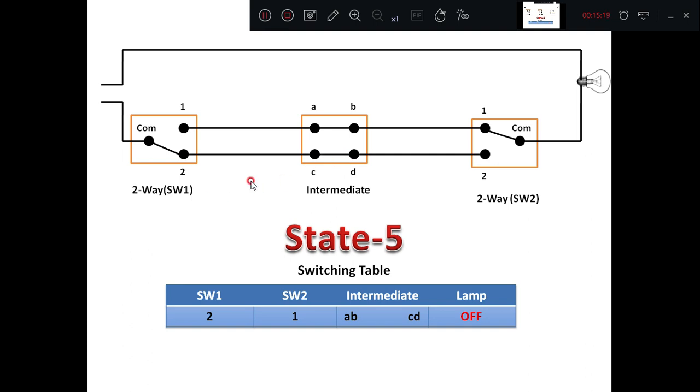Then you can see here, if we are giving a supply here, what happens? The current will take a path here. If there is a closed path, then it will flow up to this, but however there is no connection here. Therefore there is a discontinuity of the supply. Because of that, the lamp will not glow. Therefore the lamp is off. For state 5, when switch 1 is at 2, switch 2 is at 1, and the intermediate switch is at AB and CD, the lamp will be off because there is no continuity of the supply to the lamp.